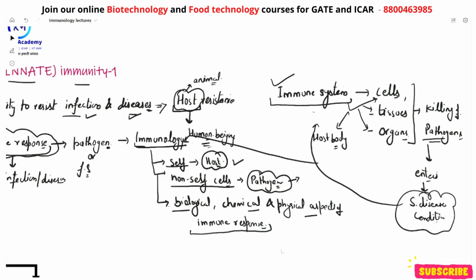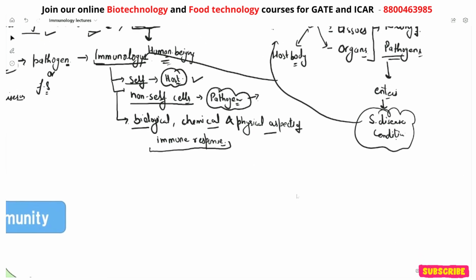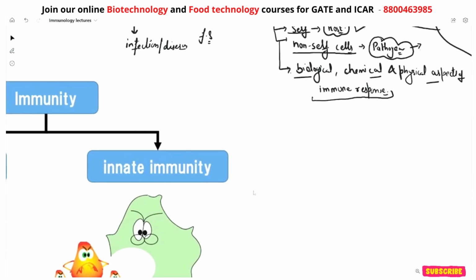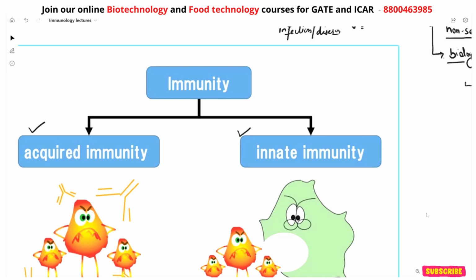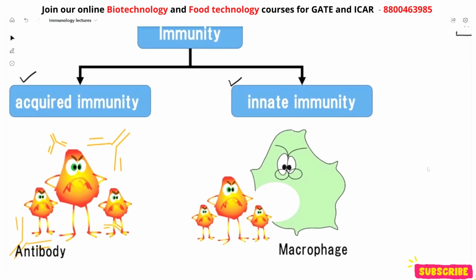So these immune responses, according to their categories, are categorized into two basic categories. The first category is called acquired immunity and the second one is called innate immunity. So now we are going to discuss these two categories, right? So let's first discuss what innate immunity is.